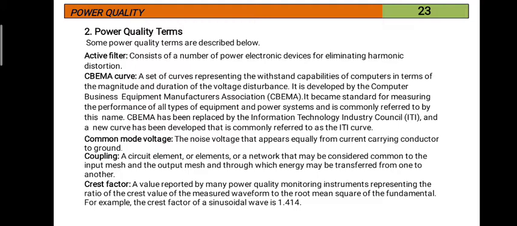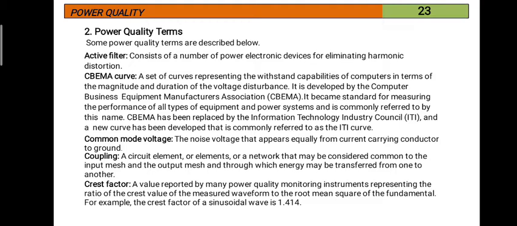First one is active filter. It consists of a number of power electronic devices for eliminating harmonic distortion. A filter is generally used to reduce harmonics in the given system. Any power electronic device will produce harmonics, as we already discussed.